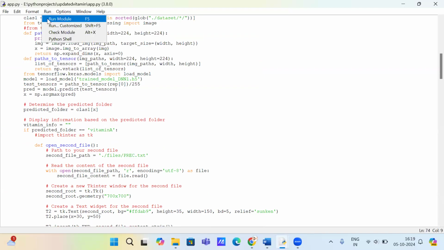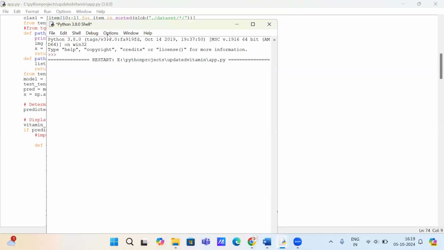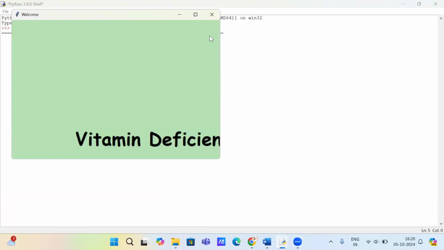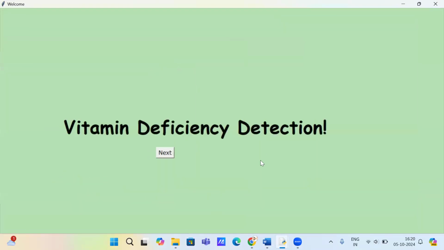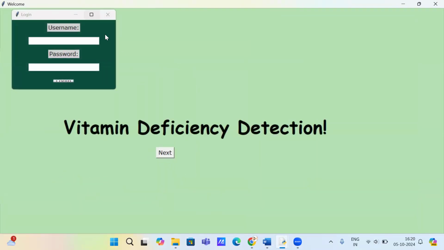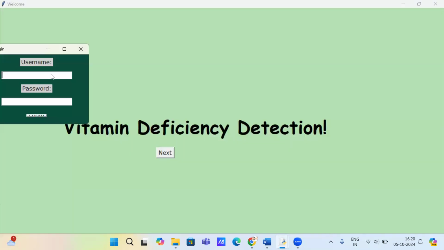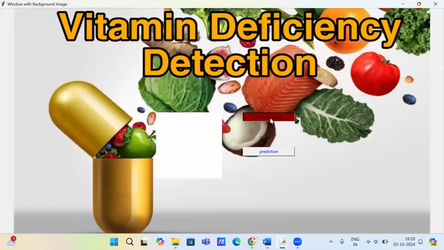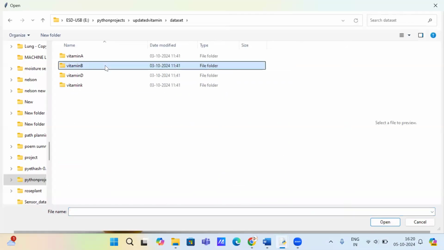Click on done now. We can click on the next button. We can enter the name and password and click the login button. Here you can upload an image from the dataset.